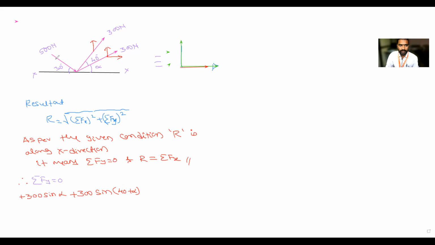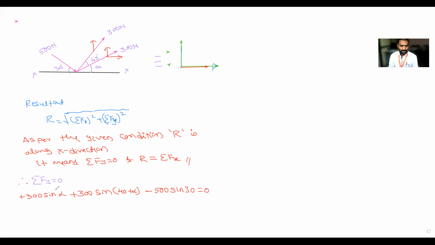Again, there is one more force, 500 Newton force. This 500 Newton force, is its vertical component in the downward direction or upward direction? Downward. Plus or minus? Minus 500 sin 30. Sigma fy equal to 0. Whatever equation I wrote, is it understood or not? Did everyone understand the equation? Yes, sir. Is there any doubt to anybody? Okay, no, sir. I will assume that you have understood this statement.